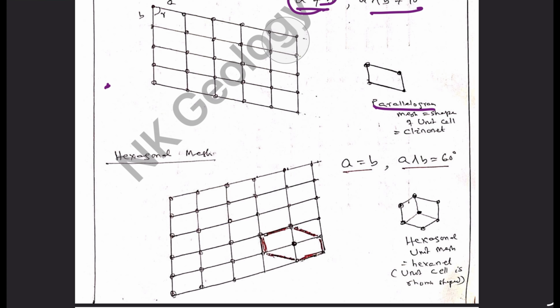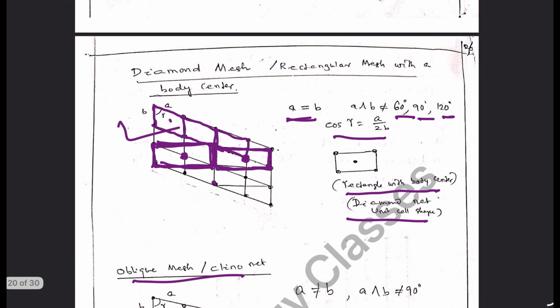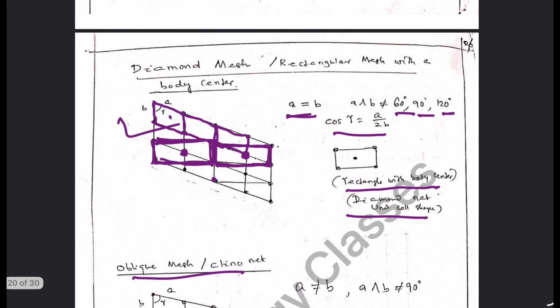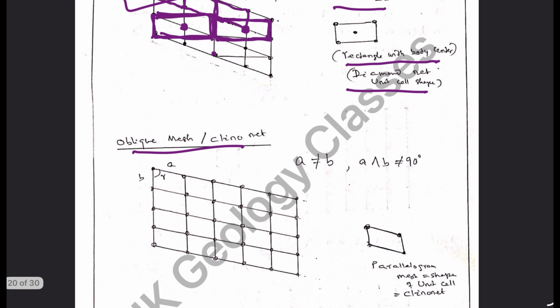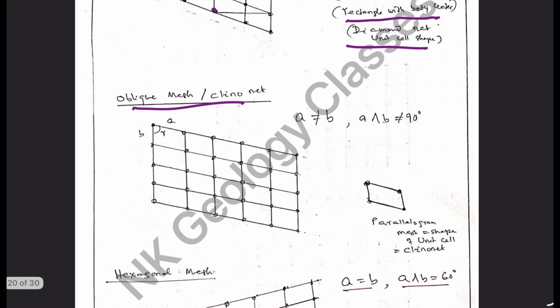So this is the fourth type. We have square type, rectangle type, rectangle with the central point type which is diamond type, then oblique type or Kleino net, where A and B are not equal in length and the angle is not 90 degrees, giving parallelogram type of nets.